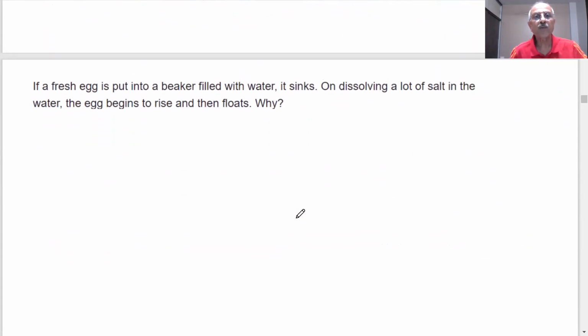If a fresh egg is put in a beaker filled with water, it sinks. On dissolving a lot of salt in water, the egg begins to rise and then floats. What is the reason, student? Top question number 2 on the screen.